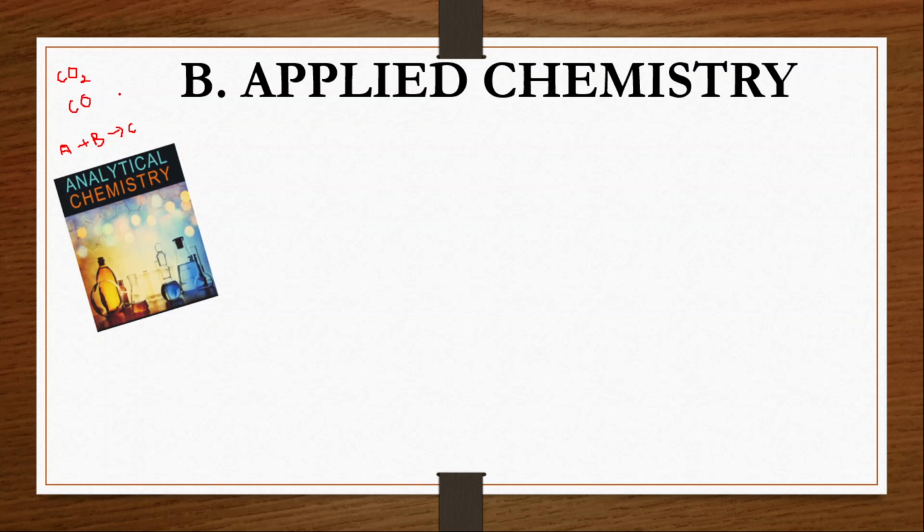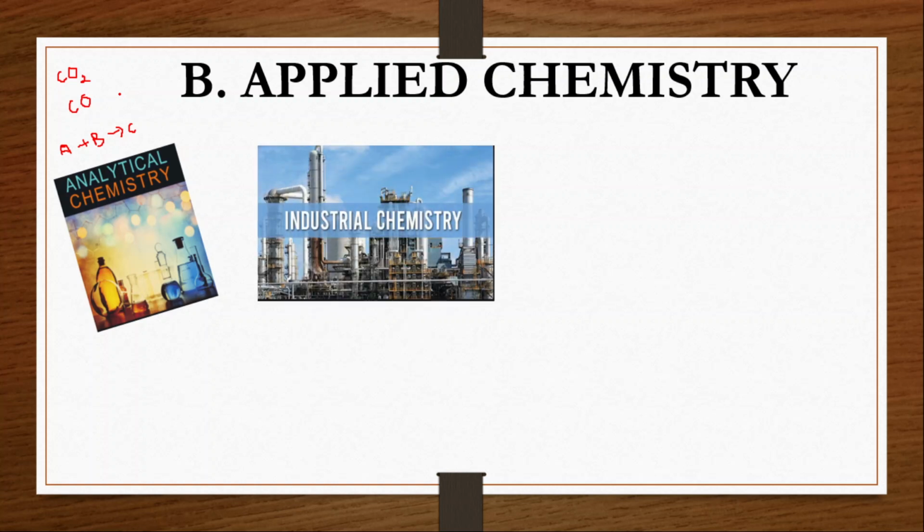So next one is industrial chemistry. Industrial chemistry is a branch of chemistry involved in different industrial processes such as the manufacture of various chemical substances. In our earlier class we studied that toothpaste is manufactured.